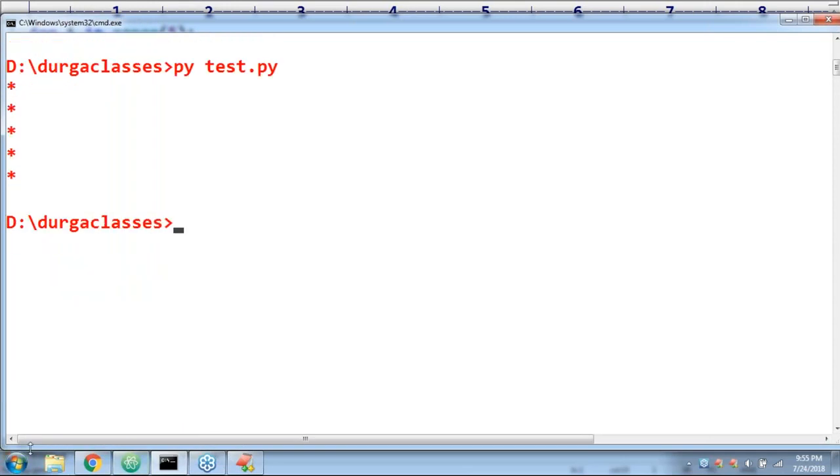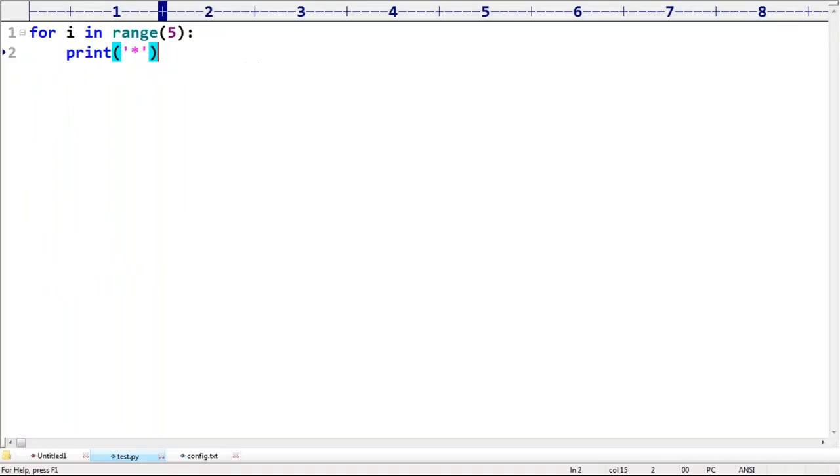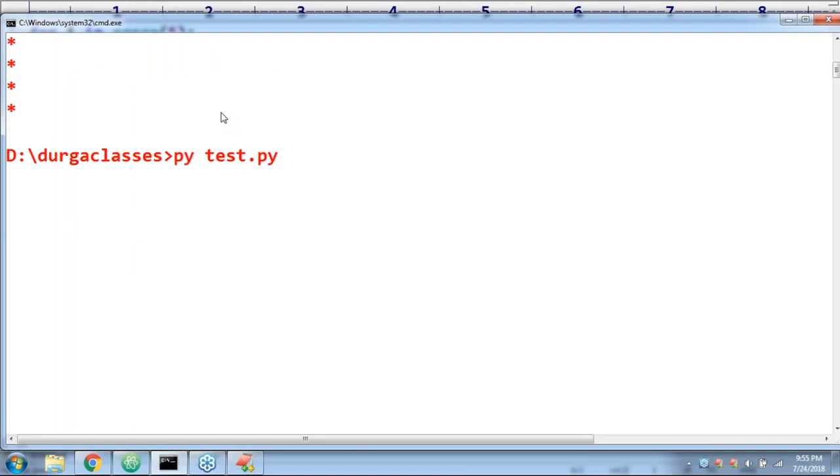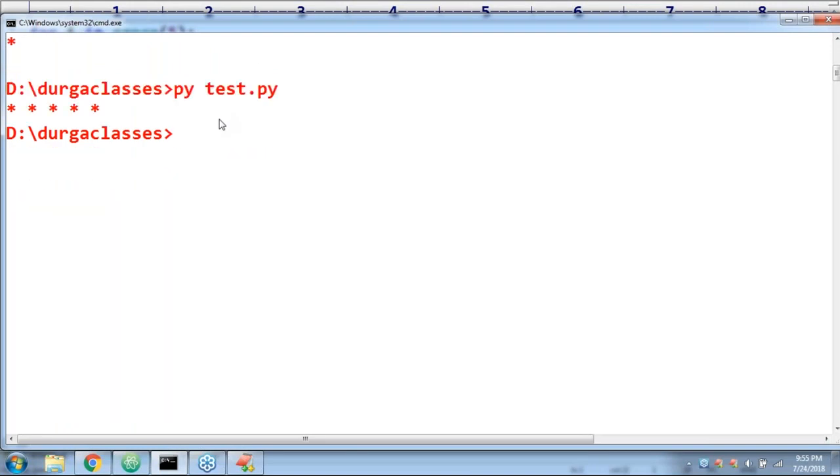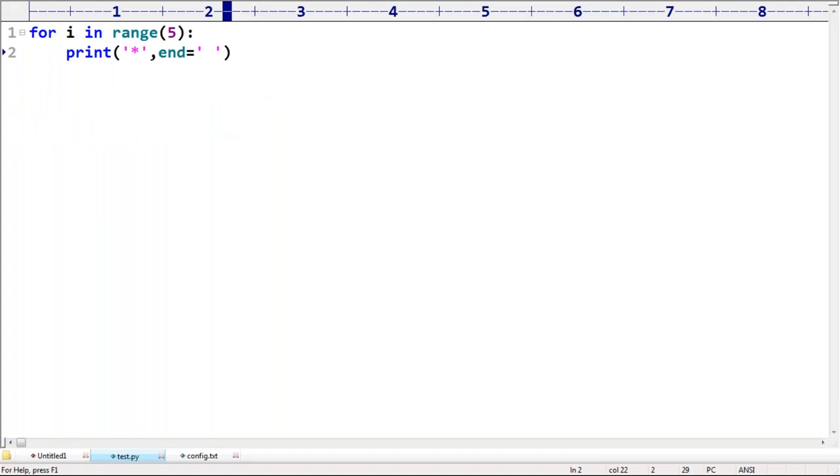Well. Now my requirement is, don't print in five lines. I want it in a single line only. If you want to print in a single line, what do we have to do? Just the end attribute, not the separator. End is equal to space, like this. Now observe perfectly, stars like this we are getting. Any doubts about this? Just to print in the same line, end is equal to space like this I'm taking.